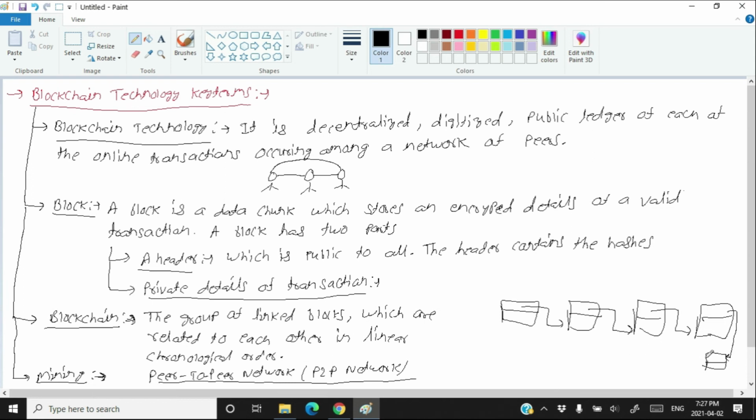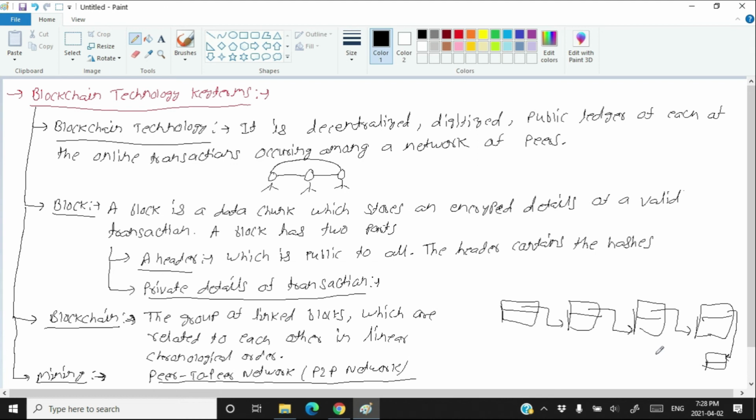To add a block to the blockchain, you always need proper validation. Without validation, you cannot add a block to a blockchain. So the transactions need to be verified, and that verified transaction needs to be added to a block, and that block needs to be added to the blockchain. I told you that this process is called mining, and validating a transaction is called the process of validation.